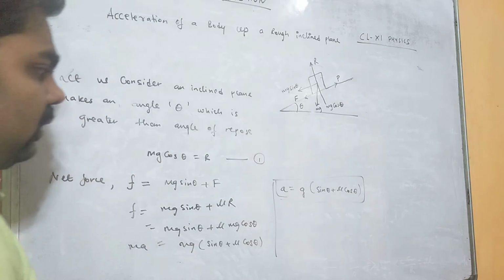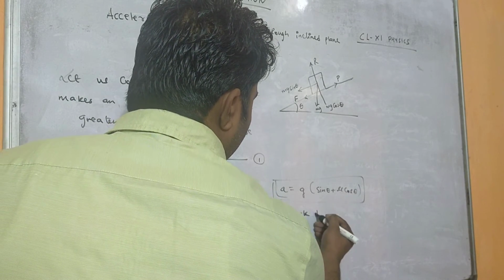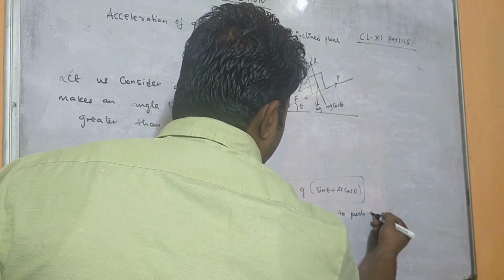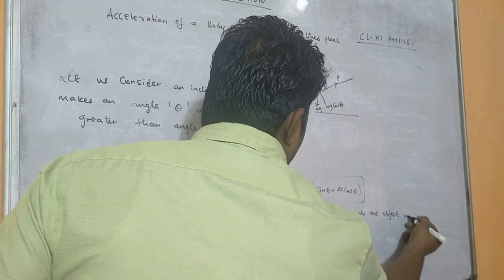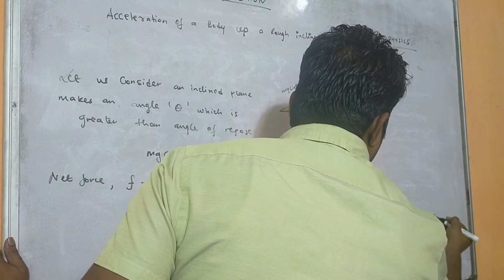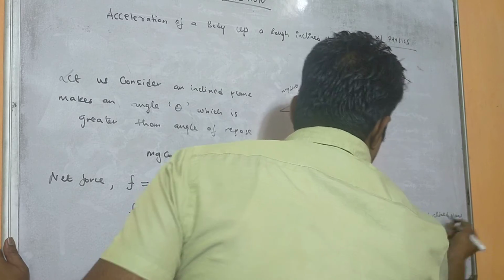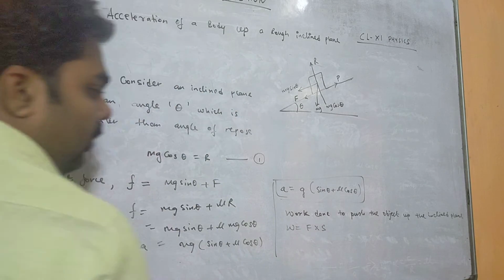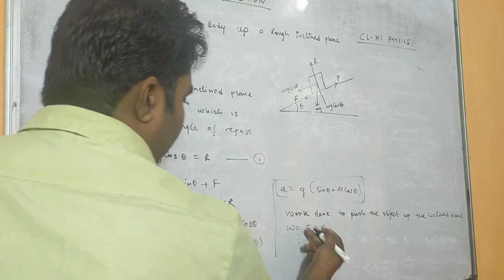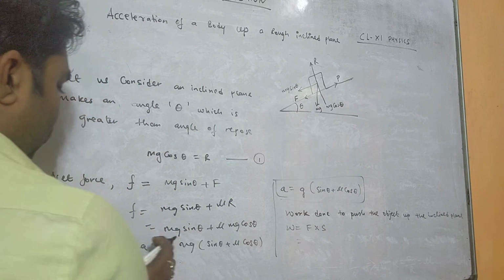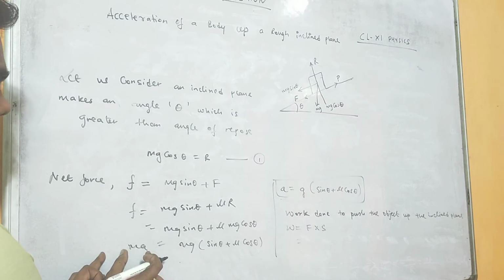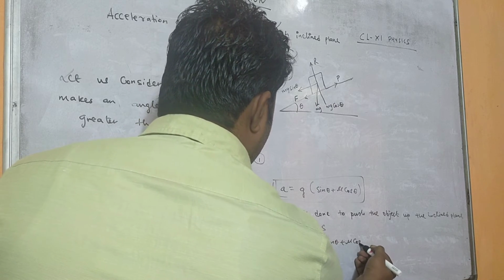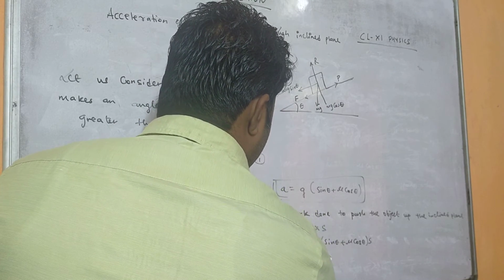Okay, so what will be the work done to push the object up the inclined plane? We know work done equals force into distance, or force into displacement here. So what will be the force here? That force means this force, right? So ma, that is the force which is being supplied. That force equals mg sin theta plus mu cos theta, and this is the distance. So this is the total work done.